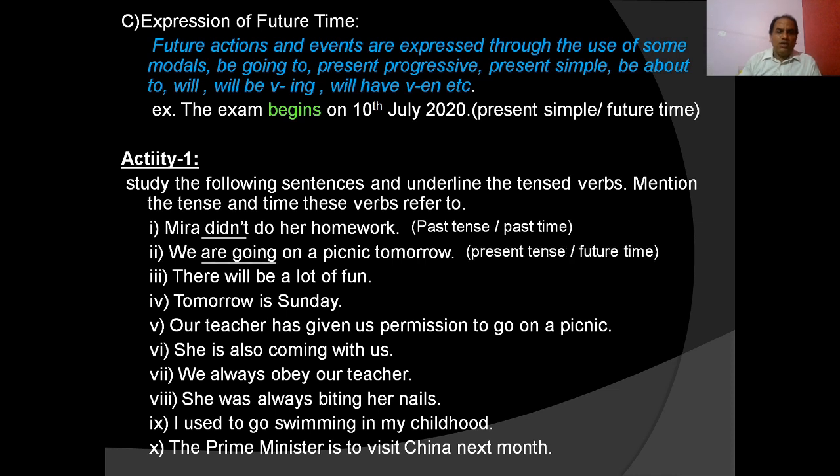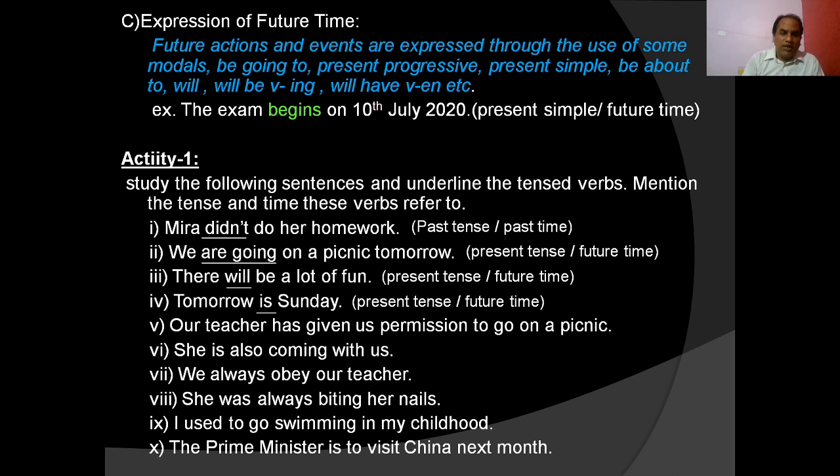We are going: are is the tensed verb, and here the present progressive tense is there, present tense, and it is used for future time. There will be a lot of fun. Will is the tensed verb, and the tense here is the present tense, for future time. Tomorrow is Sunday. Is is the tensed verb, and the tense is the present tense for future time.